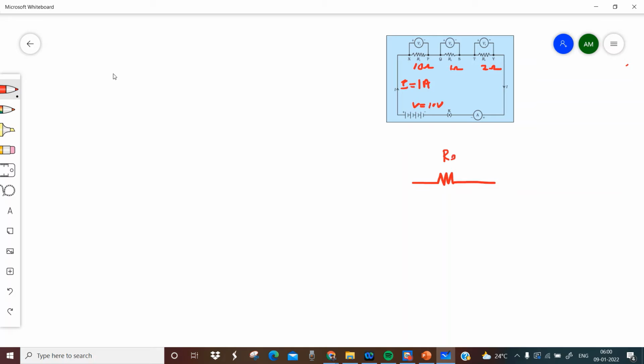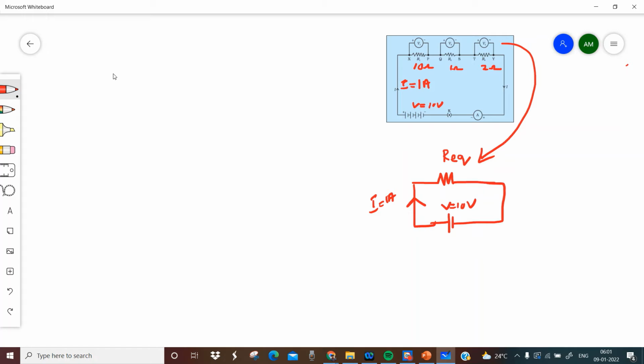That equivalent resistance is another resistance. If I replace these three different resistances and connect it across the same battery of V is equal to 10 volt, it will give the same amount of current, I is equal to 1 ampere. Then we can say that this resistance is equivalent to R1, R2, R3. So instead of connecting these three resistors in series, I can connect this single resistor.